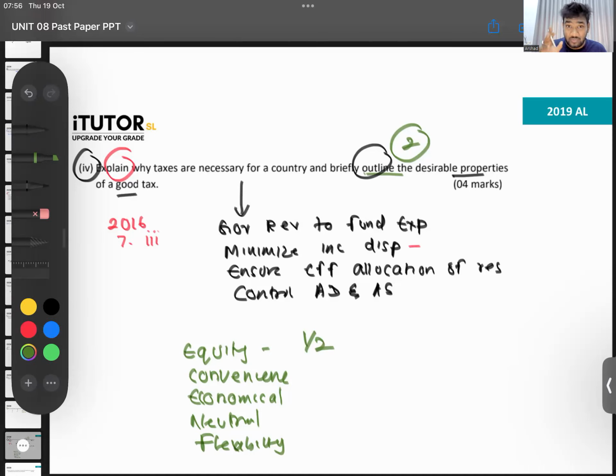Remember guys, when you are doing papers, read the question very carefully, the question verb. When they say explain, you have to explain. When they say outline, you have to write a small line, a little bit more than state. If they have just said state, you can just state the point. Be very careful with how they have worded it. Justify depends on the question, so if they say justify, it can be a big answer as well.